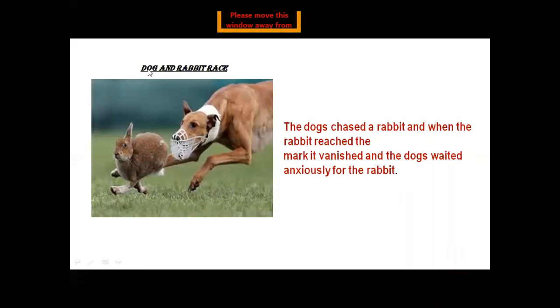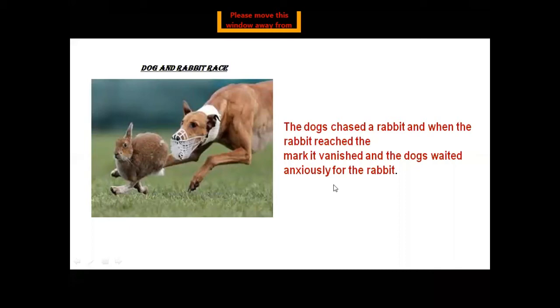And then it is written about the dog and rabbit race. In this race, the dogs chased a rabbit, and when the rabbit reached the mark, it vanished, and the dogs waited anxiously for the rabbit. Anxiously means very excitedly that they can get hold of the rabbit, that they can catch the rabbit, but the rabbit vanished. It disappeared in the bush, in the shrubs and of the ground.